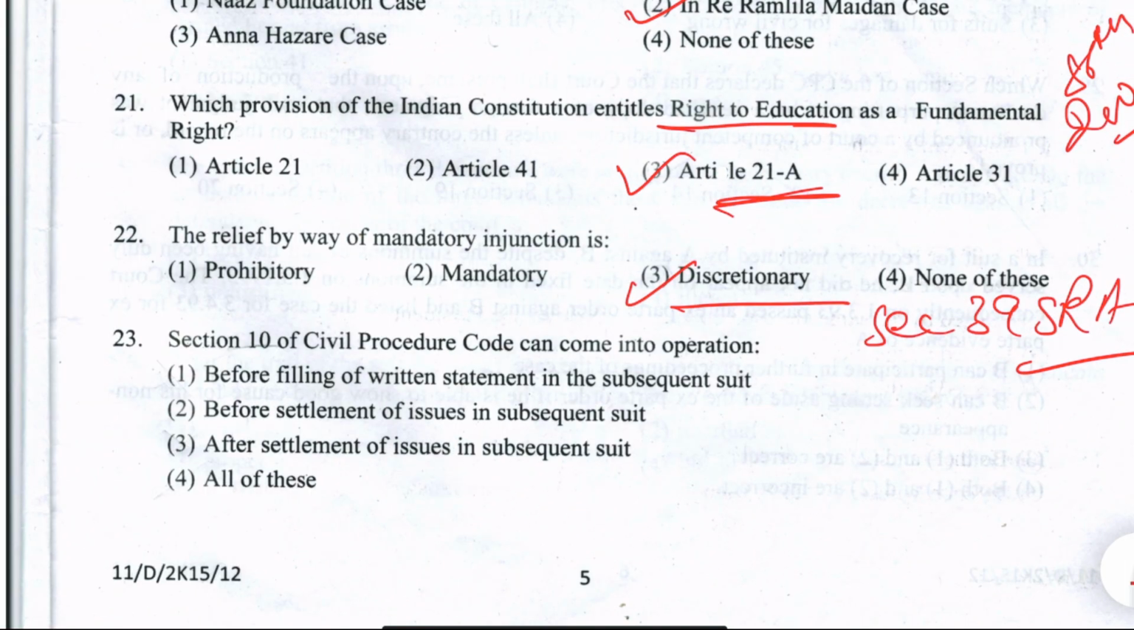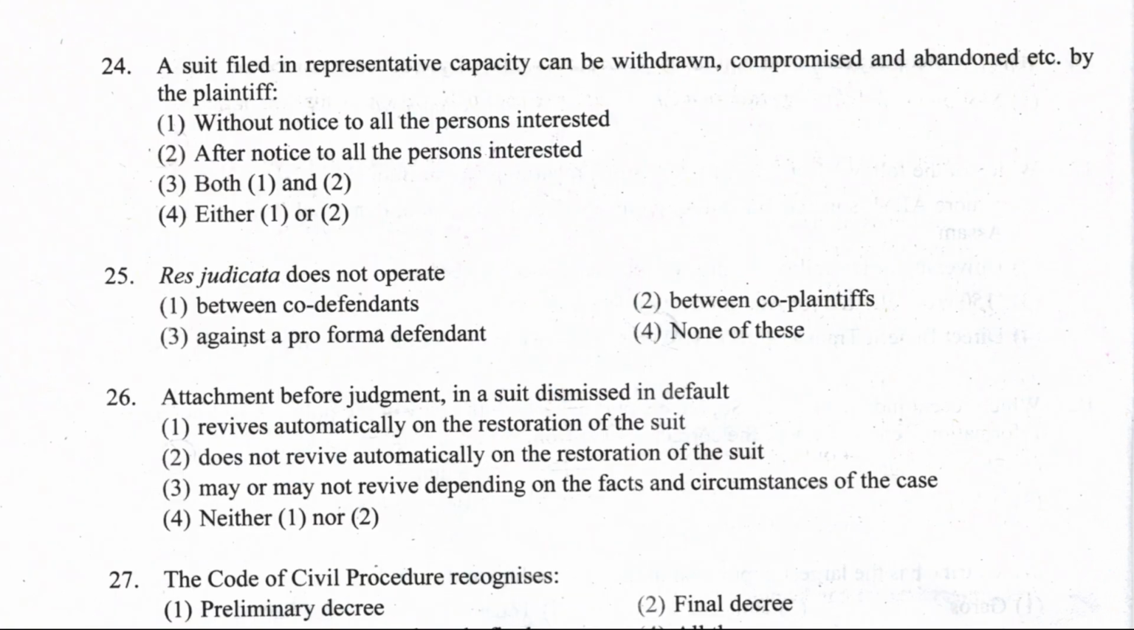Question number 23, Section 10 of CPC, which is sub judice. Section 10 is stay of suit, which we commonly call res sub judice, can come into operation when? Before filing of the written statement in subsequent suit, before settlement of issues in subsequent suit, after settlement of issues in subsequent suit, or all of the above. The right answer is all of the above in all of these cases. Now come to question number 24.